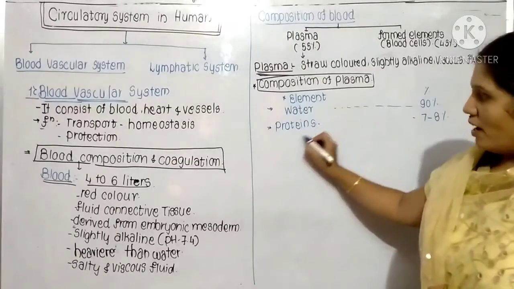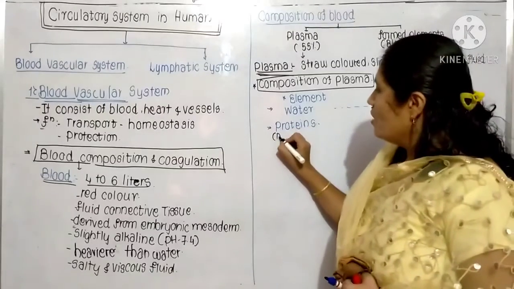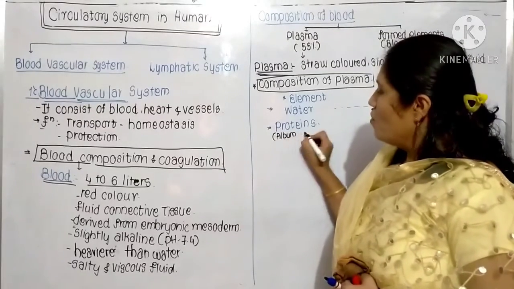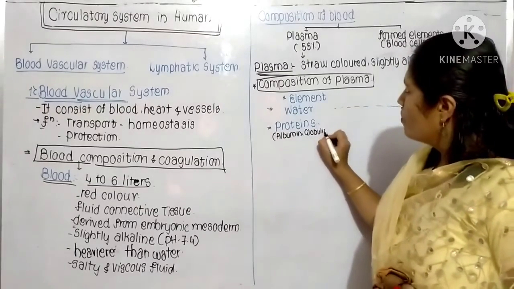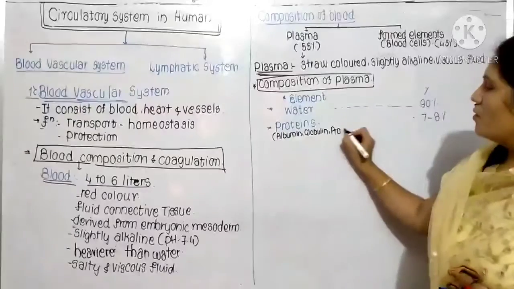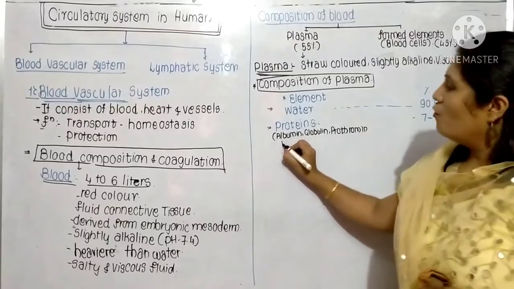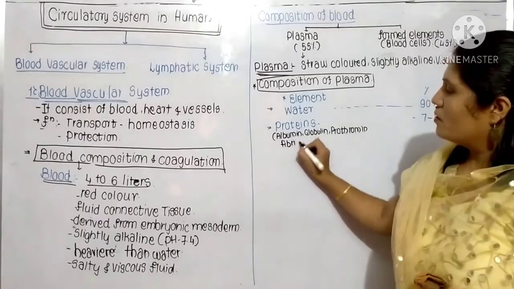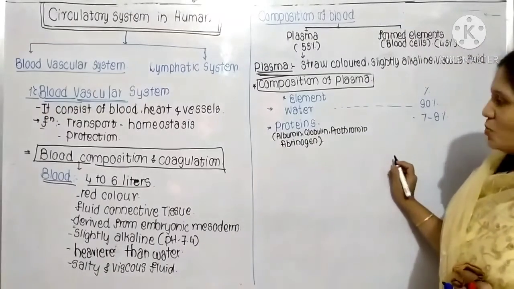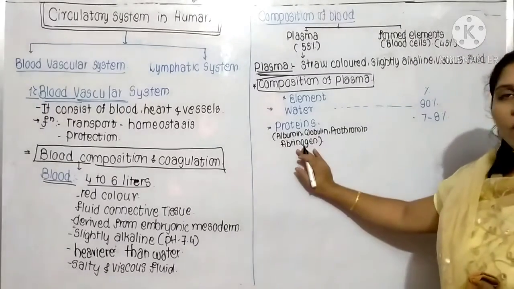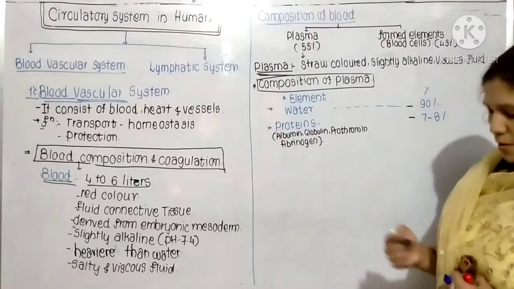Now the proteins present inside it are albumin, serum albumin, serum globulin, prothrombin, and fibrinogen. These are the proteins present. What is the importance of these proteins? We'll see afterward, but I'll tell you these proteins are very important for coagulation. So that is approximately 7 to 8%.